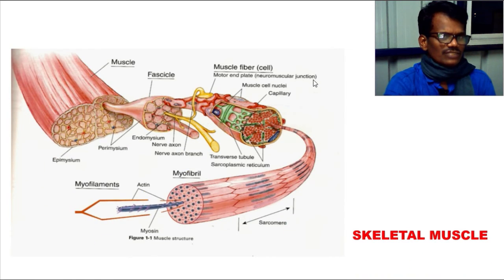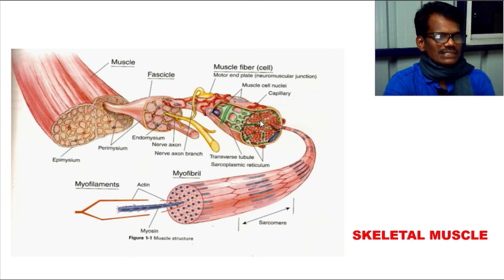Next we have to see skeletal muscle. Next we have to see the muscle diagram. You see here, this is a large muscle which is made up of many bundles. In that, if we see a single fiber, we call that a muscle fiber, and these are called muscle cells.